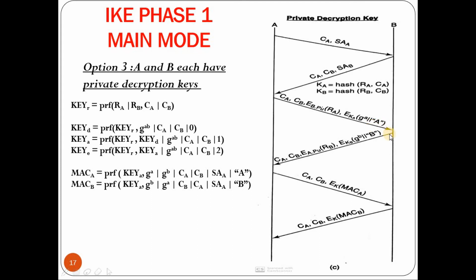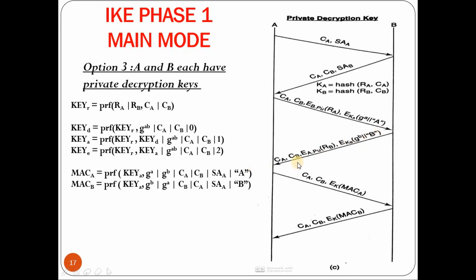Okay, so in the fourth message, similarly, B will embed both the cookies. Along with that, it chooses a random number RB, which is encrypted using A's public key, and it also places g to the power b, that is the Diffie-Hellman partial key generated by B, along with the identity of B, which is again encrypted using KB. Now KB indicates the hash of RB and CB. RB is the random number chosen by B, and along with the cookie of B, the hash value, whatever you get, that is KB. So this message is encrypted using KB.